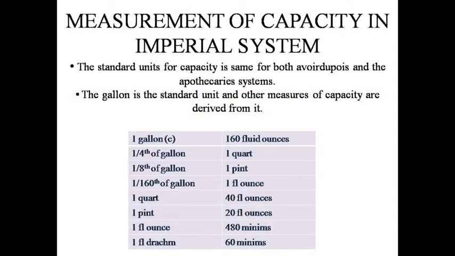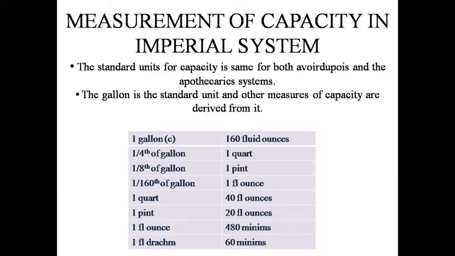Then measurement of capacity in the imperial system. The standard unit for capacity is the same for both the avoirdupois and the apothecary system. The gallon is the standard unit and other measures of capacity are derived from it. 1 gallon is equal to 160 fluid ounces, 1/4 of a gallon is equal to 1 quart, 1/8 of a gallon is equal to 1 pint, 1/160th of a gallon is equal to 1 fluid ounce.